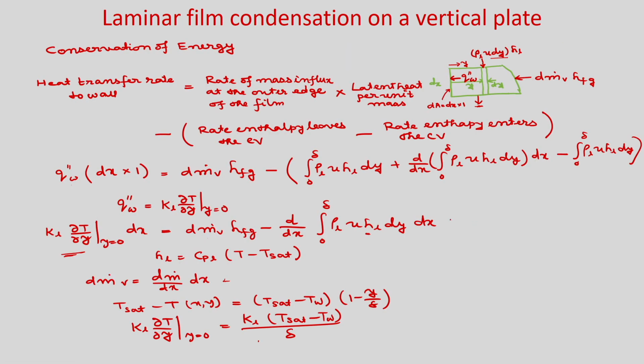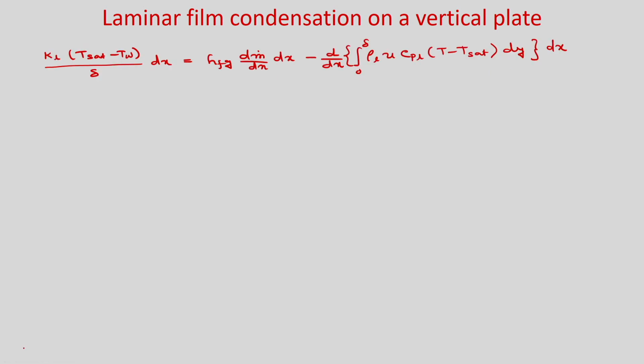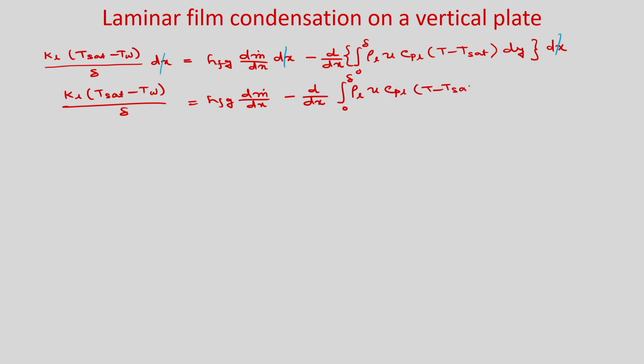Just putting all the terms here, we wrote this expression. Now, you can see in every term dx is there, so this dx term you can cancel. So, you can write it as k_L (T_sat − T_w)/δ = h_fg dṁ/dx − d/dx ∫₀^δ ρ_L u c_pL (T − T_sat) dy.